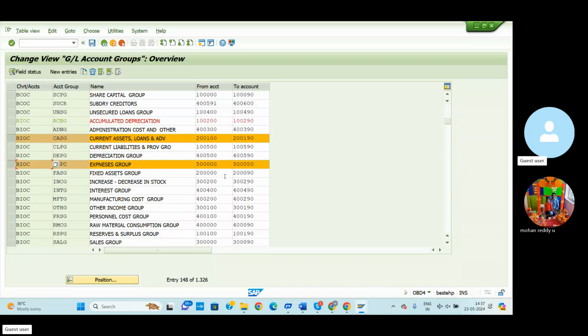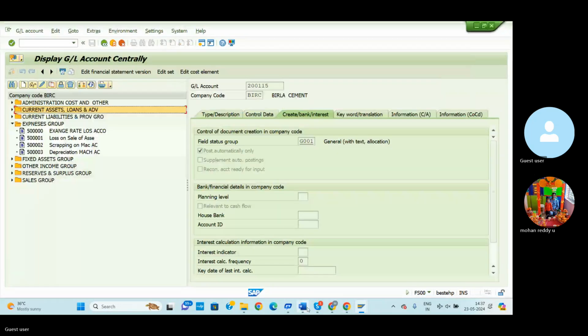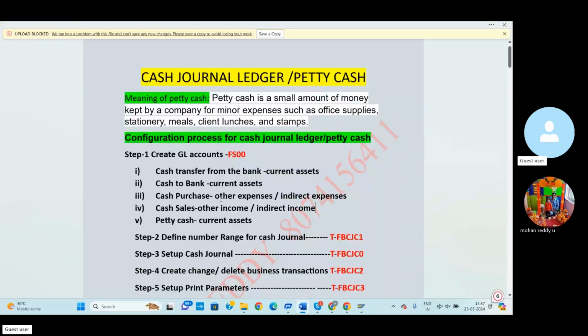So here expenditure is 5 lakhs to 5 lakhs 50. So 500,000,000. So go to the expenditure group, already created. Cash purchase also we can treat as an expenditure. So indirect expenditure or expenditure.